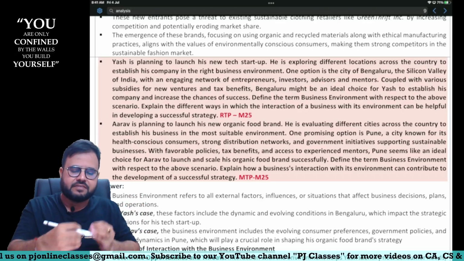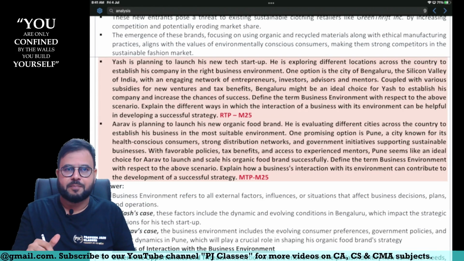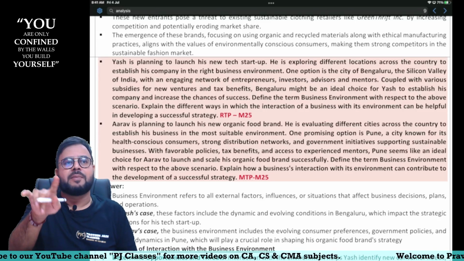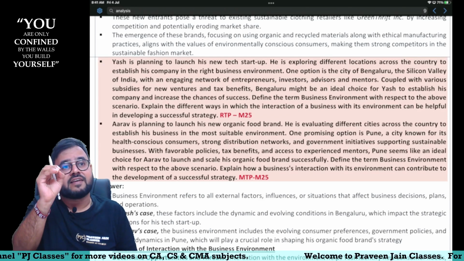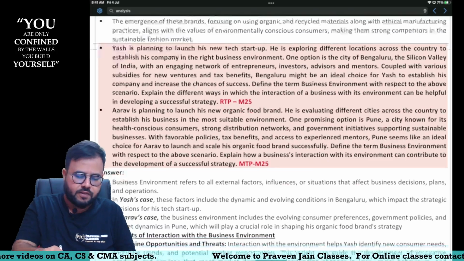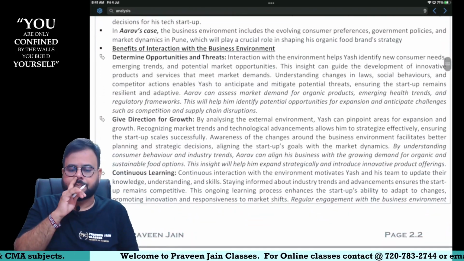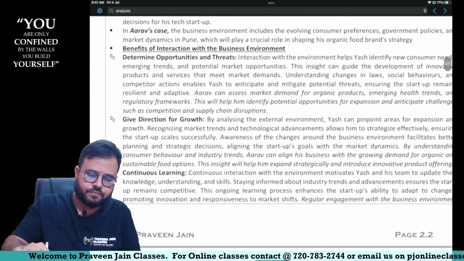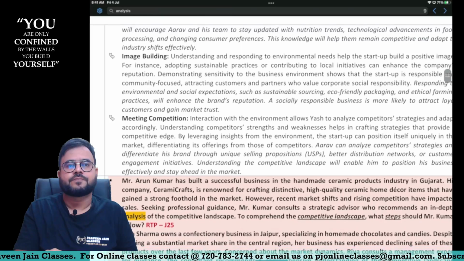And on the same lines, second question is also there. So one was there in RTP, one was there in MTP. So both came in M25, that is May 25, sir. But when you see May 25 question paper, they did not ask this only. So that's the reason I said there is a high probability of this question appearing in your September exam. So very, very important. You can see same thing is written here. Now, I hope this is clear. 5 points are there. Okay?